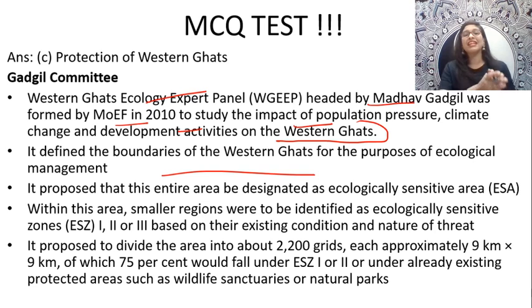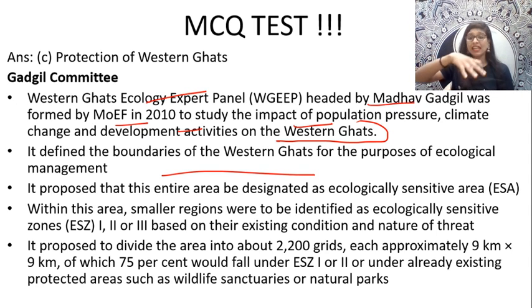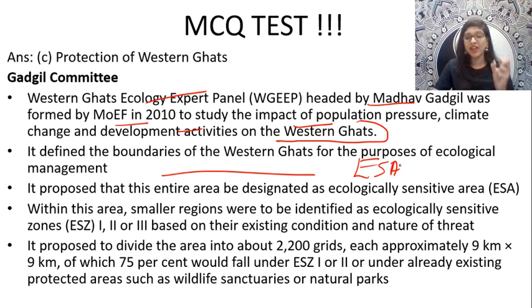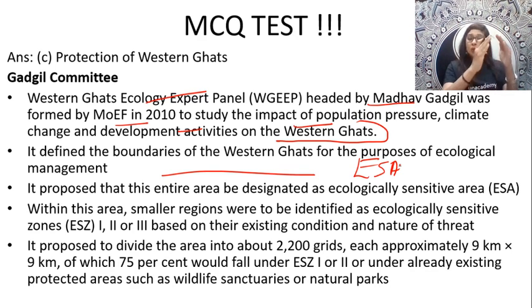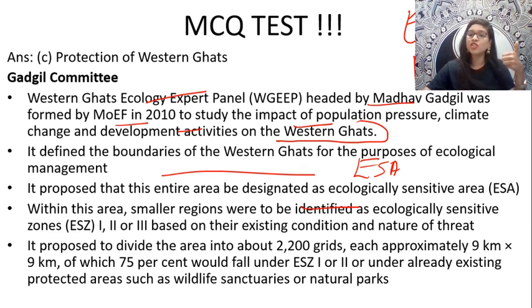In that committee, called the Gadgil committee, it said that the entire area in the Western Ghats would be designated as an ESA. What is that? Ecologically Sensitive Area. As per the Gadgil committee, within that ecologically sensitive area, smaller regions will be identified as ecologically sensitive zone 1, 2 or 3. That is, you have an ecologically sensitive area, and within that area you again subdivide it into ecologically sensitive zone 1, zone 2, zone 3.